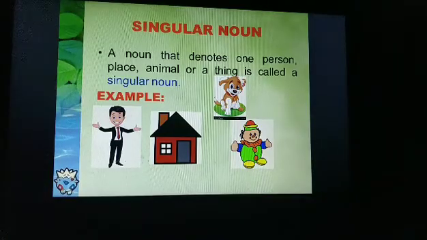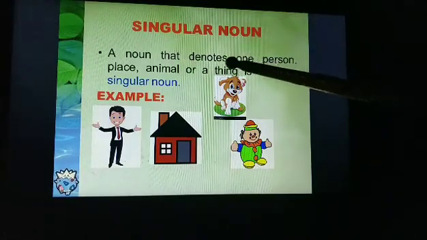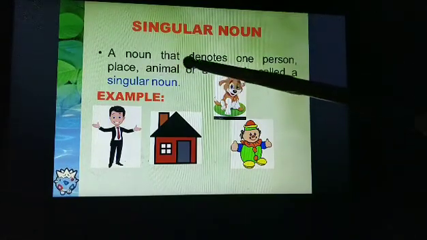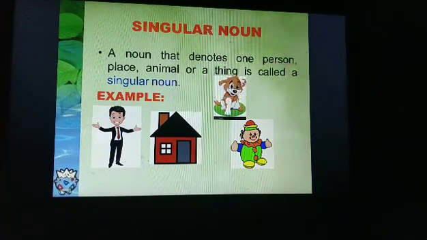By the example of the marble, we understand that a noun that denotes one person, place, animal or a thing is called a singular noun. Marble is a thing. But even if it is a man or an animal or a place and it is one in number, it will be a singular noun.